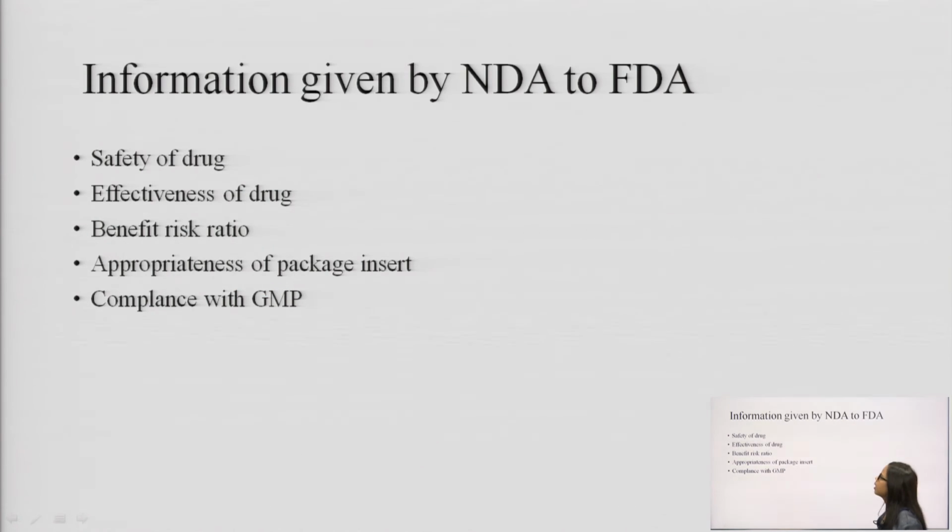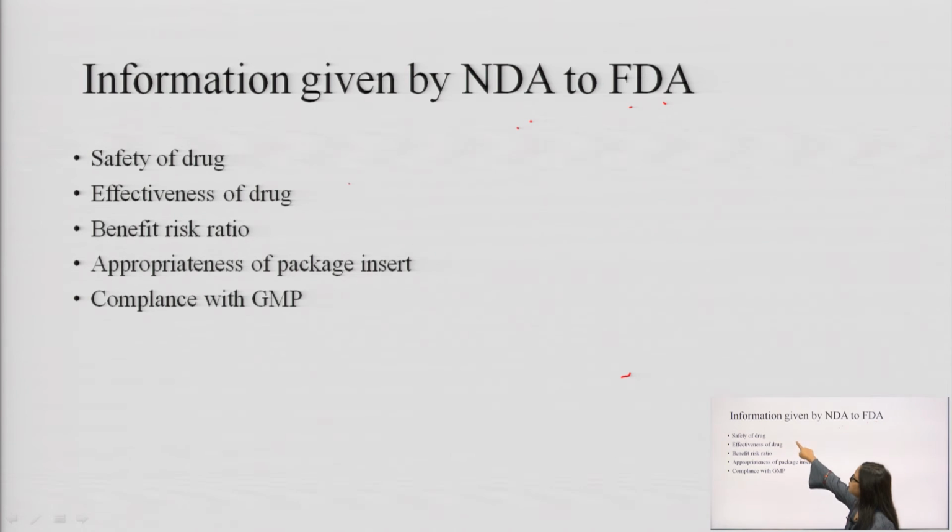Information given by NDA to FDA. The information given by the new drug application to the Food and Drug Administration. When the sponsor wants to file an application for the approval of a new drug to the FDA, what kind of information does he have to give in the application?